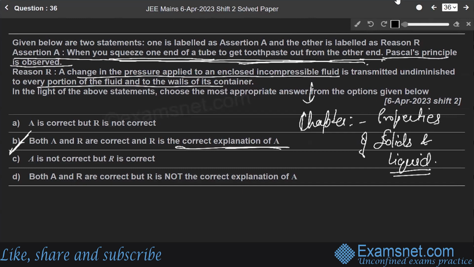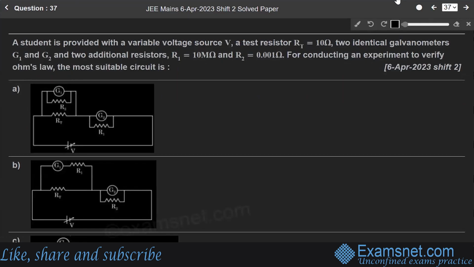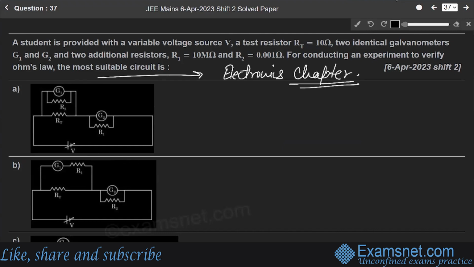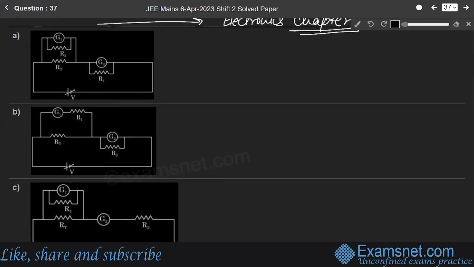Okay. Now, next question, question number 37. This question is directly from the electronics chapter. This question says that a student is provided with a variable voltage V, a test resistor RT of 10 ohm, two identical galvanometers G1 and G2, and two additional resistors R1 of 10 mega ohm and R2 of 0.001 ohm for conducting an experiment to verify Ohm's law. So we have to find the best suitable circuit for it.